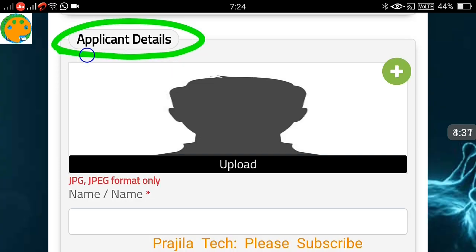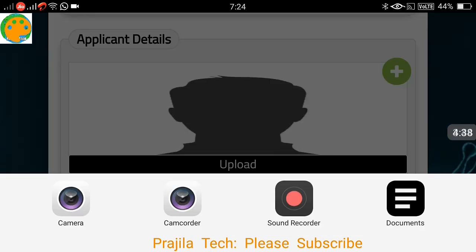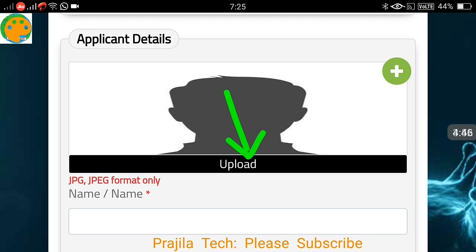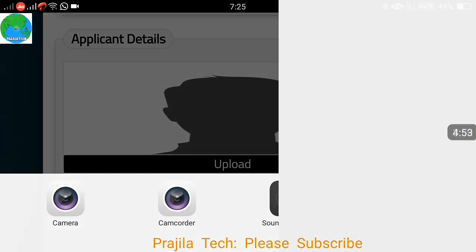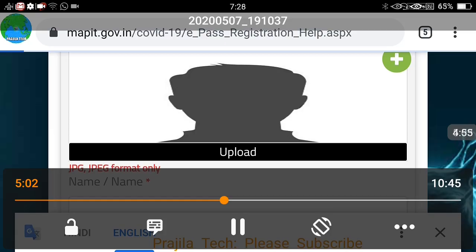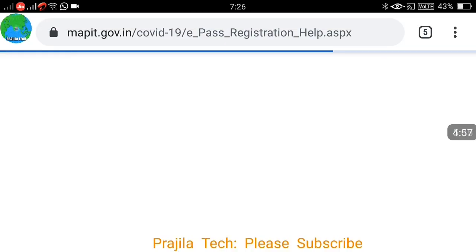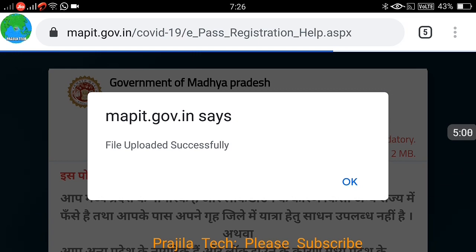Scroll down and you can see applicant details. Click on the green plus button here, and then you have to upload your photo. It can be done through the camera or through documents; either option will work. Click on the upload button here. If the camera does not work, you can select the document option. It didn't work for me, so I selected the document option and uploaded my photo. You can see here the file was uploaded successfully. Now click on the OK button.